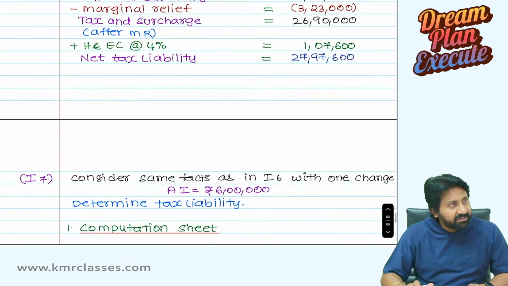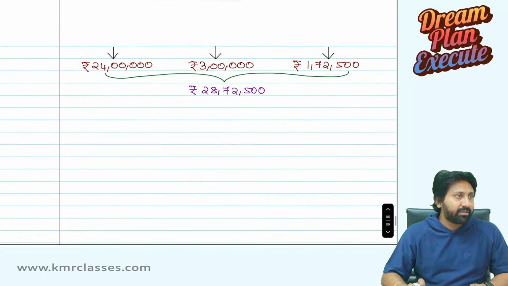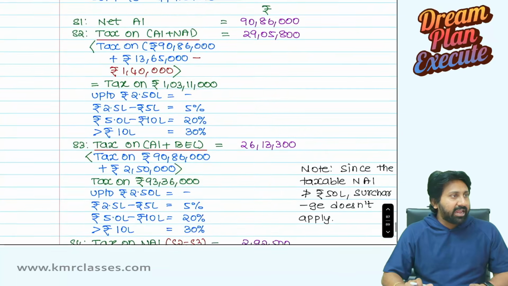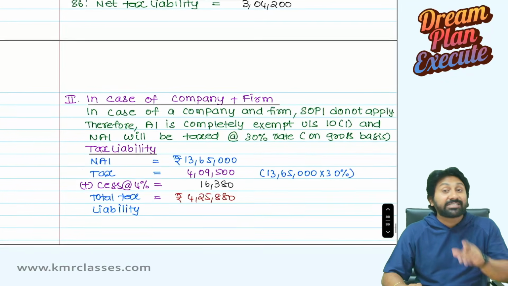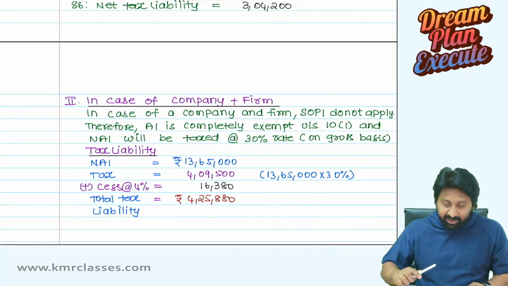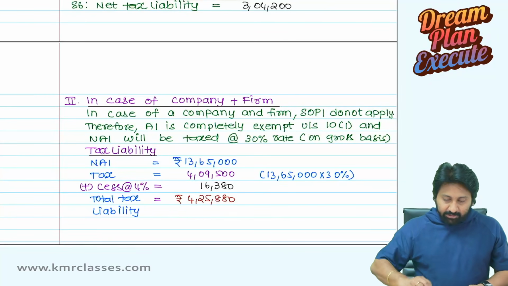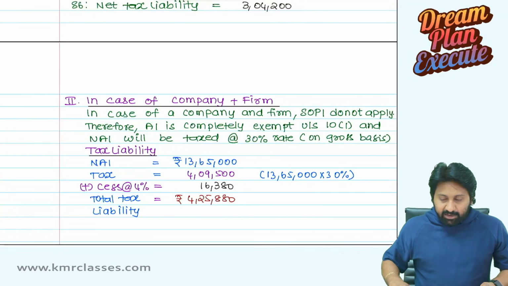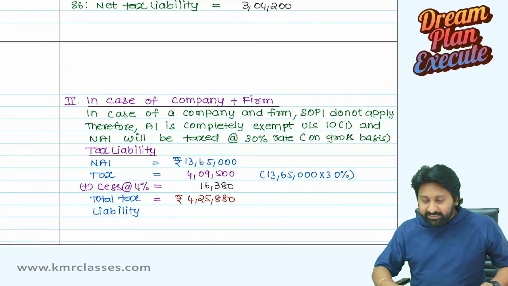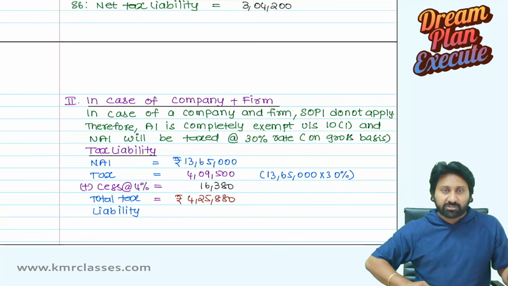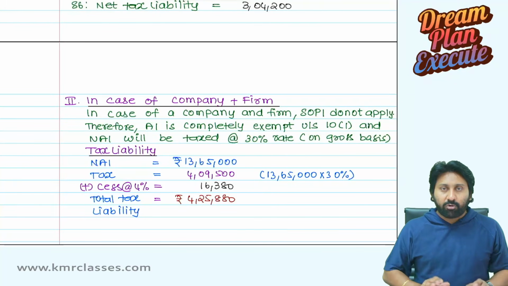If you put in efforts, results will come. That is the simple logic that I believe will always happen. Nine illustrations on agricultural income are also there for CA Final. That's why company and firm are also taken into consideration. So this is what we are going to do in our income tax subject. Each and every detail we will write as far as possible, or else I will give a summary material on that to make the subject much simpler. So this is what we are going to do here.